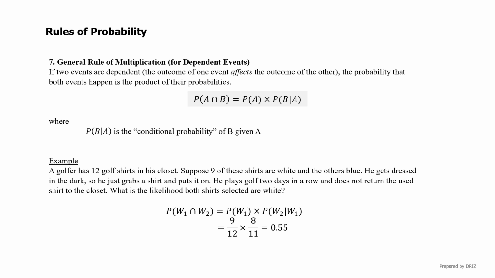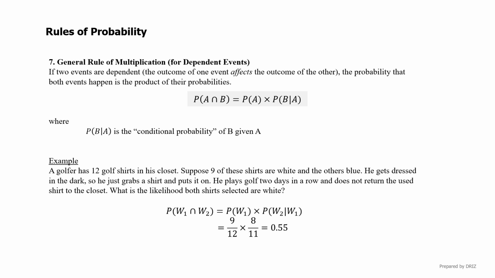The general rule of multiplication is used when two events are dependent, meaning the outcome of the first event affects the second. The formula is probability of A and B equals probability of A times the probability of B given A. We call this second part of the formula the conditional probability. Let's go through the example.